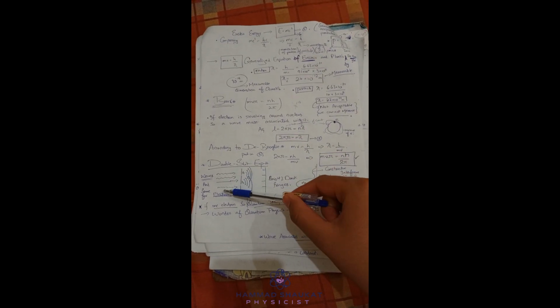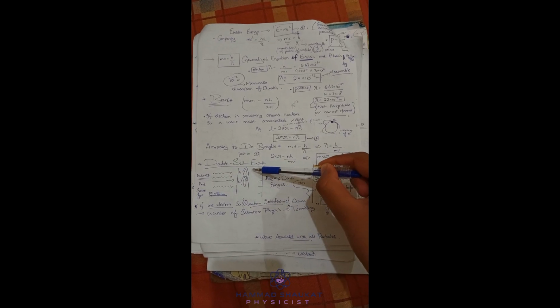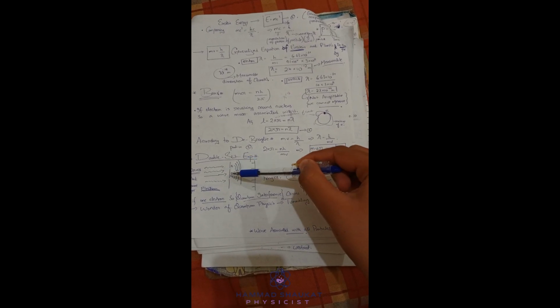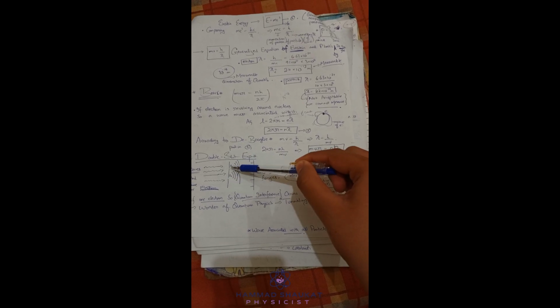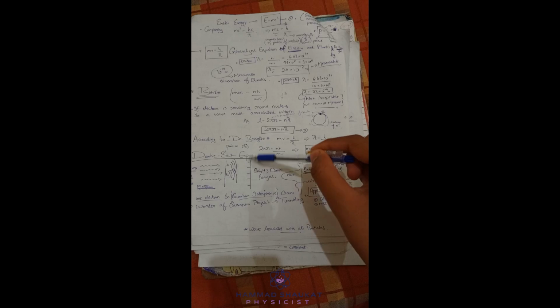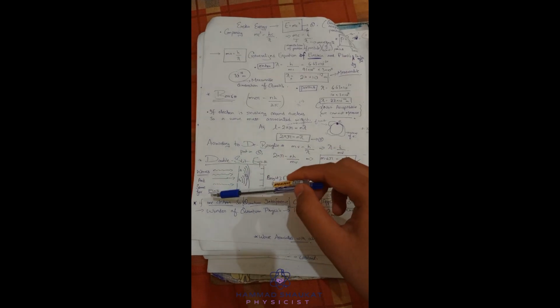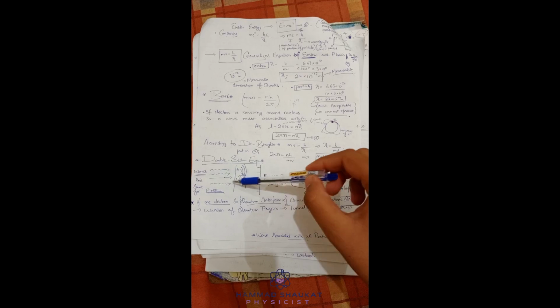Our last topic today is the double slit experiment. What is the double slit experiment? In the double slit experiment, you take incident photons. There is a slit which has two holes, slit 1 and slit 2, and here is a screen where you see the results. You are sending waves initially with a wavelength lambda.